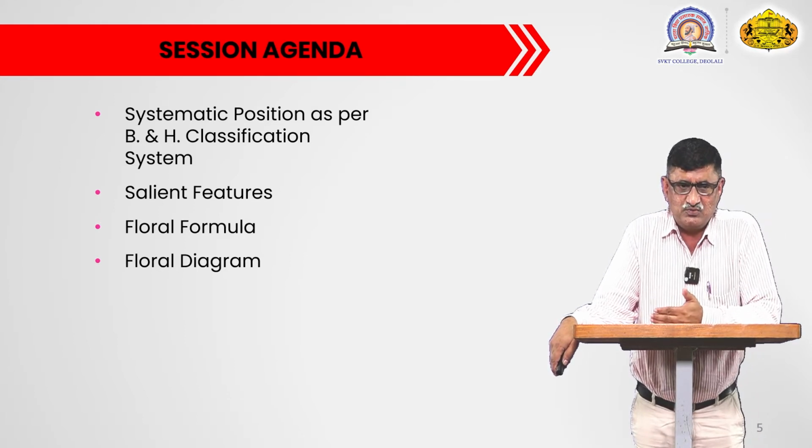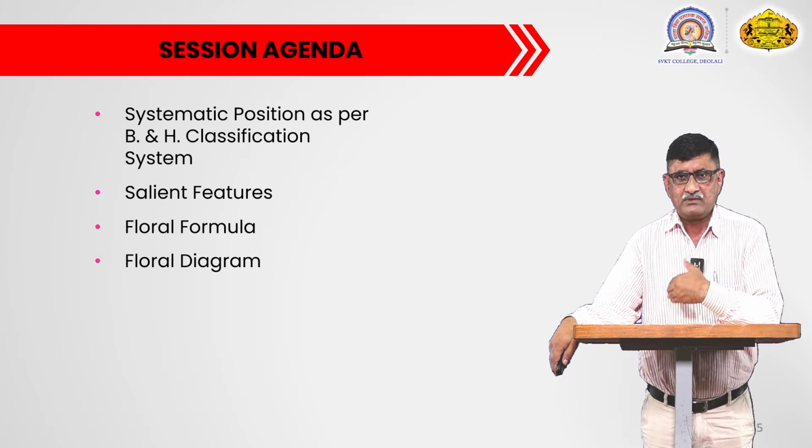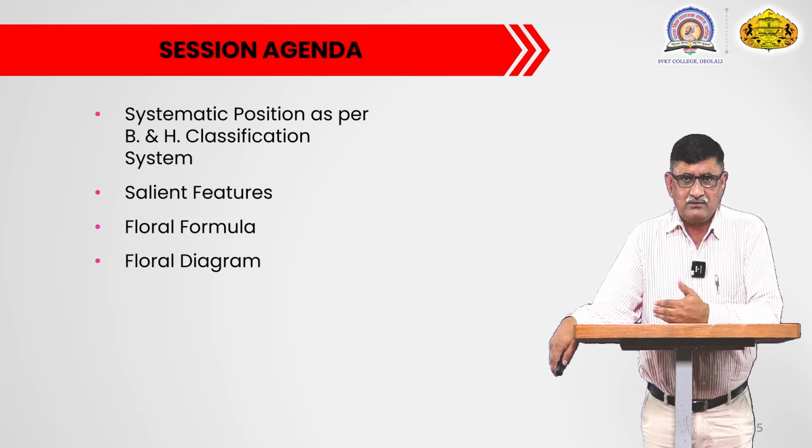After the description of the flower, you have to describe each whorl of the flower, from outside to inside. The outermost whorl is the calyx: how many sepals are present and what kind of arrangement they have. After the sepals, what kind of corolla is there, how many petals, and what is their arrangement. Next to the corolla, there is an essential whorl called the androecium.